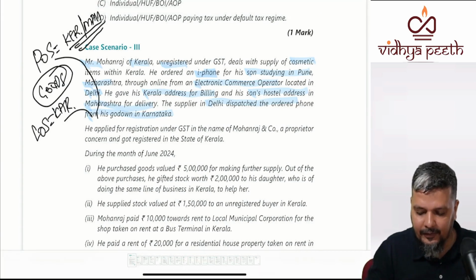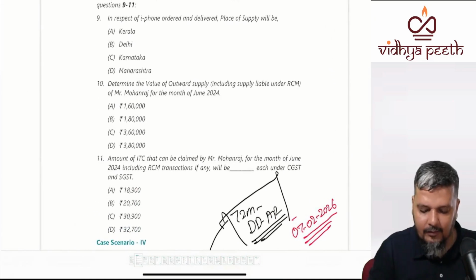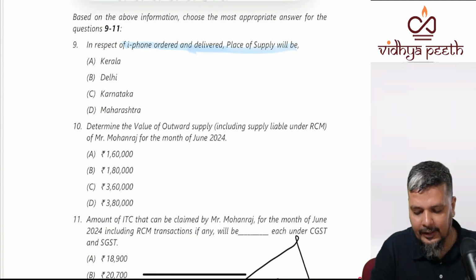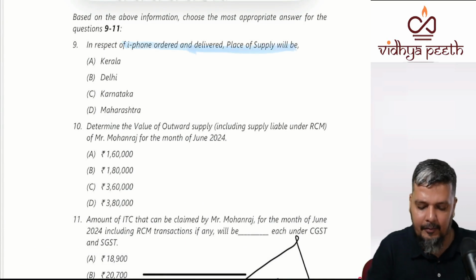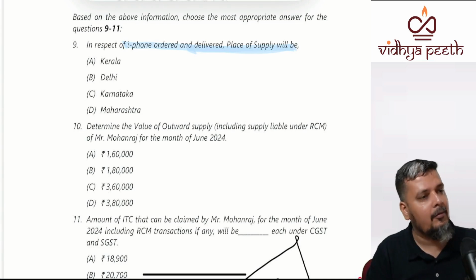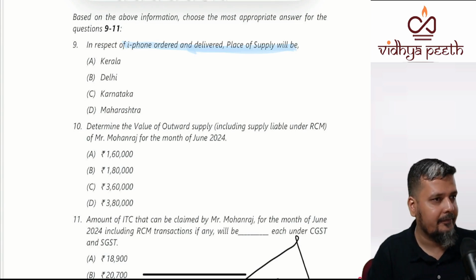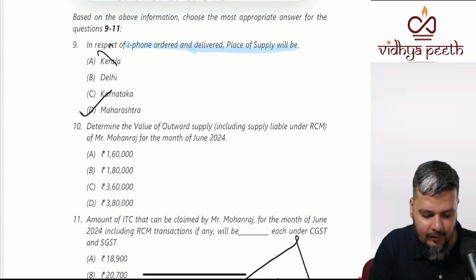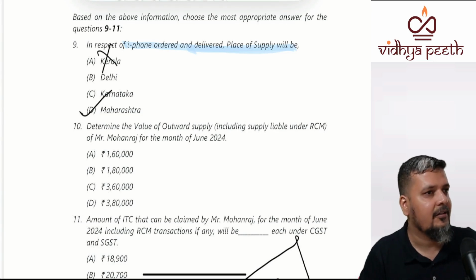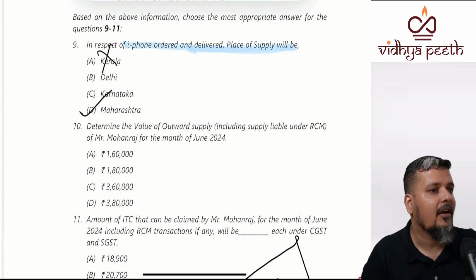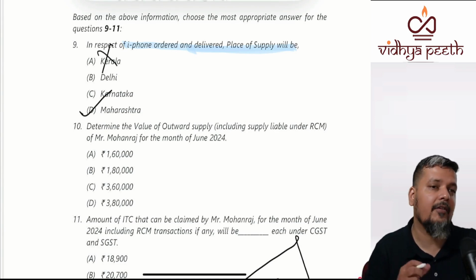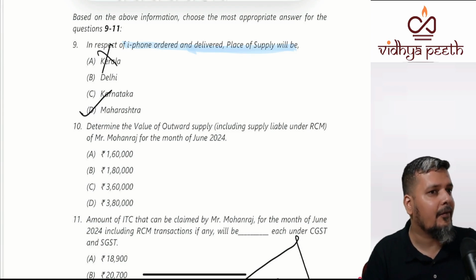Now the first question actually asks what is the place of supply for that phone. You'll find both the answers, Kerala as well as Maharashtra. You could have written both. ICAI is not giving any specific point, but logically ICAI correctly selected Maharashtra. Why not Kerala? Destination based taxation. The goods are finally going to which state? Normally you always give focus to billing address, but now you're giving focus to shipping address. Why? The goods are going to be consumed and used in Maharashtra.